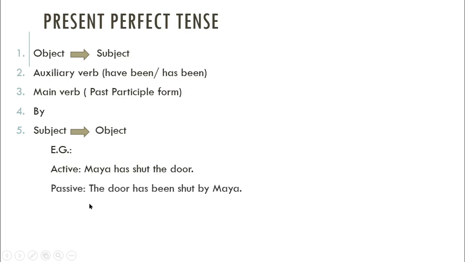Okay, you see, the door has been shut by Maya. The door is the subject here, then auxiliary has, and according to the structure we have to use have been, has been. So has been is used here, and past participle form of verb shut, then by, then subject becomes the object. The door has been shut by Maya.